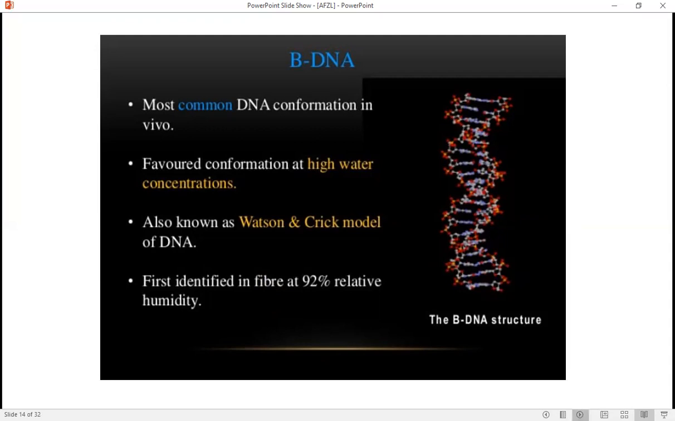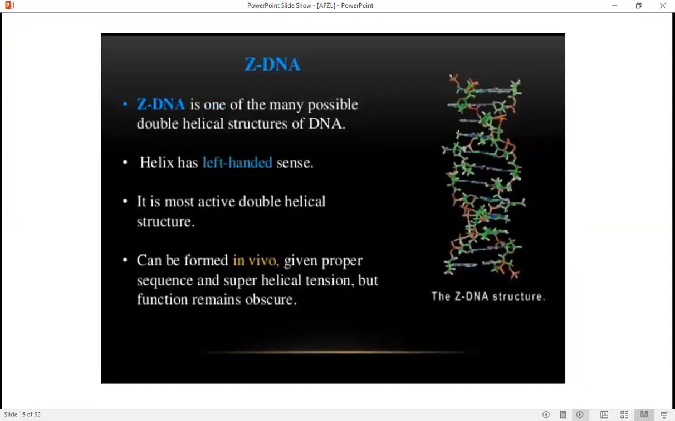Here is the Z-DNA. Z-DNA is one of the many possible double helix structures of DNA. Helix has left-handed sense, like A-DNA. It is the most active double helical structure. This can be formed in vivo, given proper sequences and super helical tension, but function remains obscure.